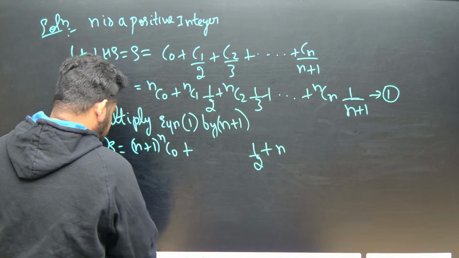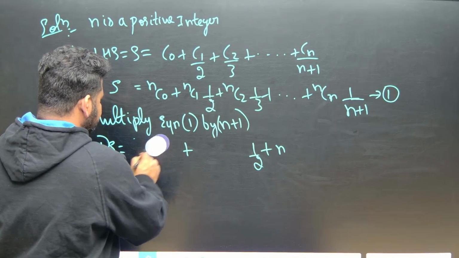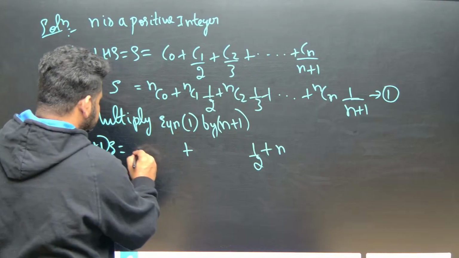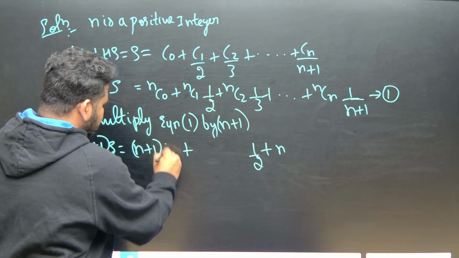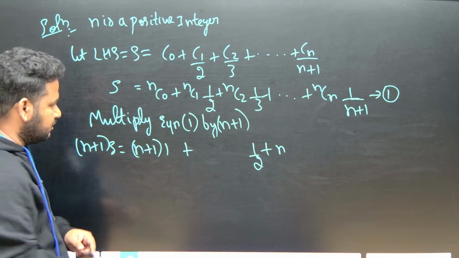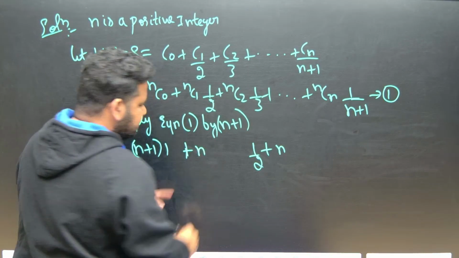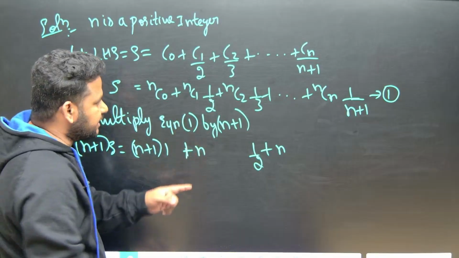What is the value of nC0? nC0 is 1. So this will become n plus 1 into 1. And nC1 is not 1, nC1 is n.